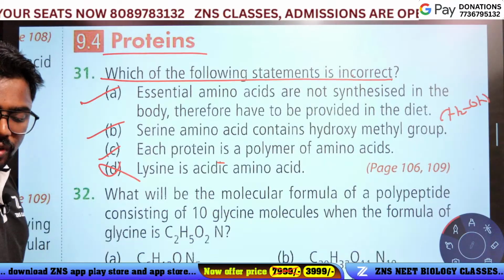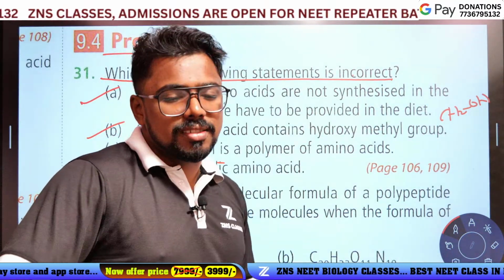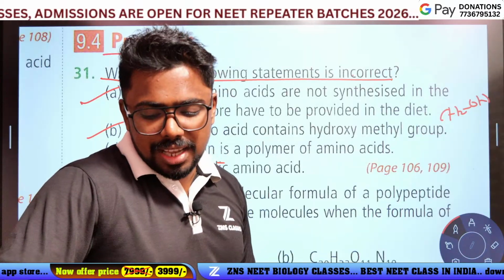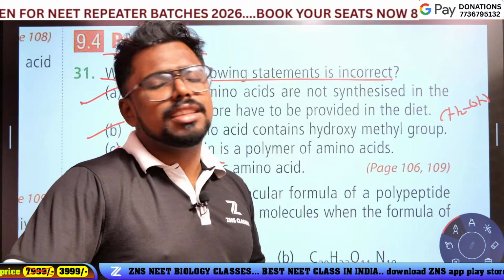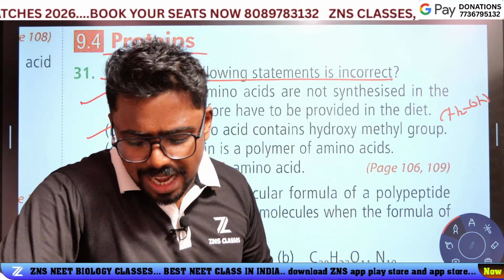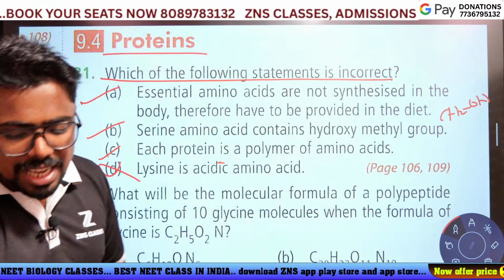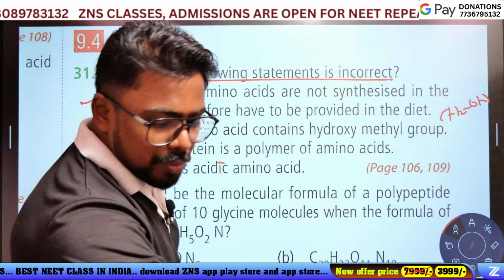Which is the acidic amino acid? Two amino acids are given. Aspartic acid and glutamic acid are the acidic amino acids, not glycine, alanine, valine. Which option?